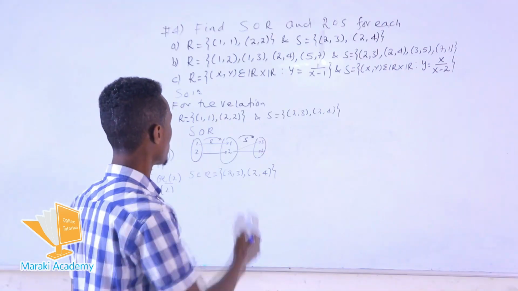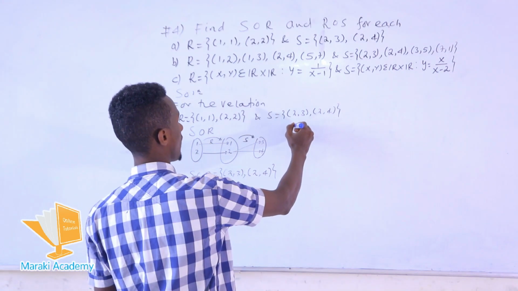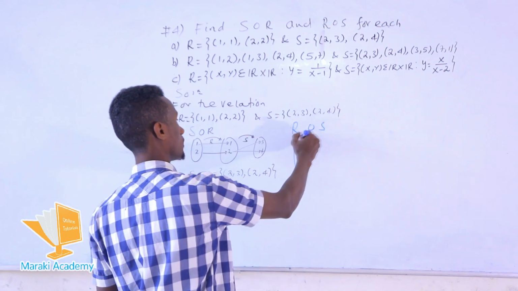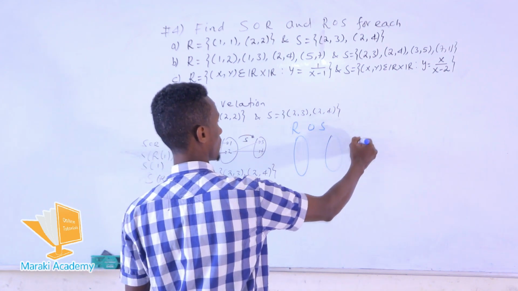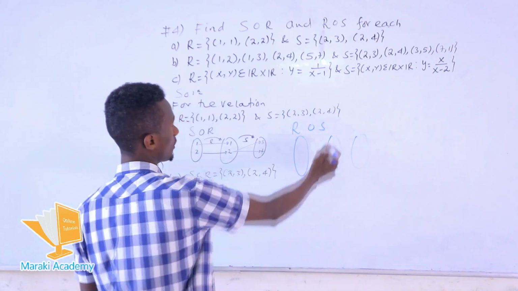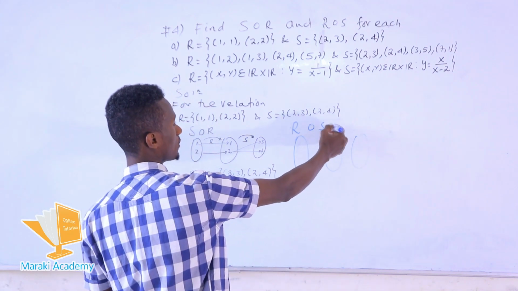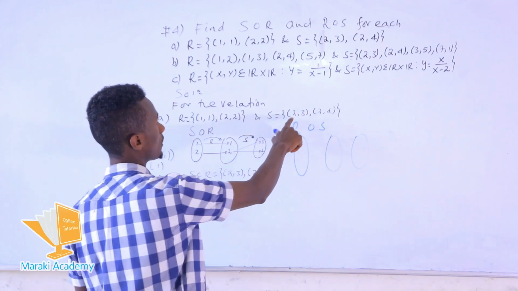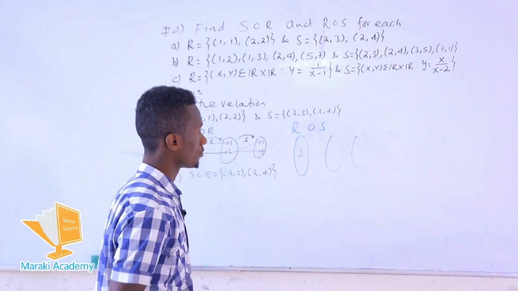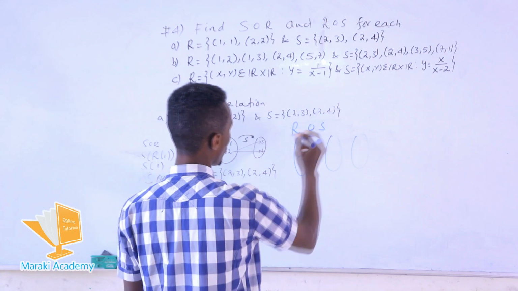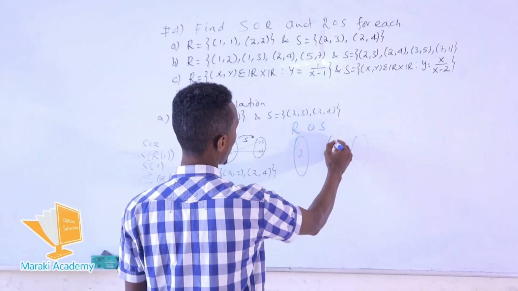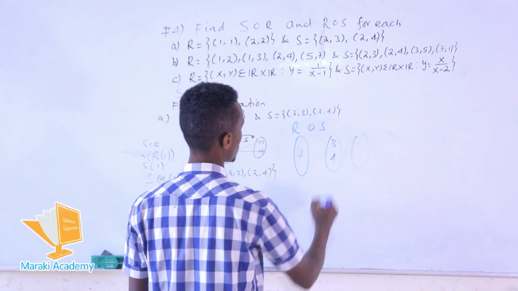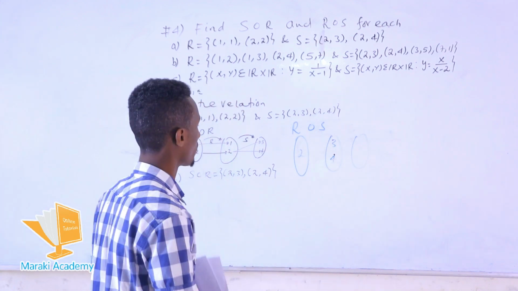In the other way, R composed S. So as a Venn diagram, we can consider this. Then what are the elements in the set S, what is the domain of the set S? The domain of the set S contains only 2. Then the range, we have 2 elements in the set S. So this is 4 and 3.